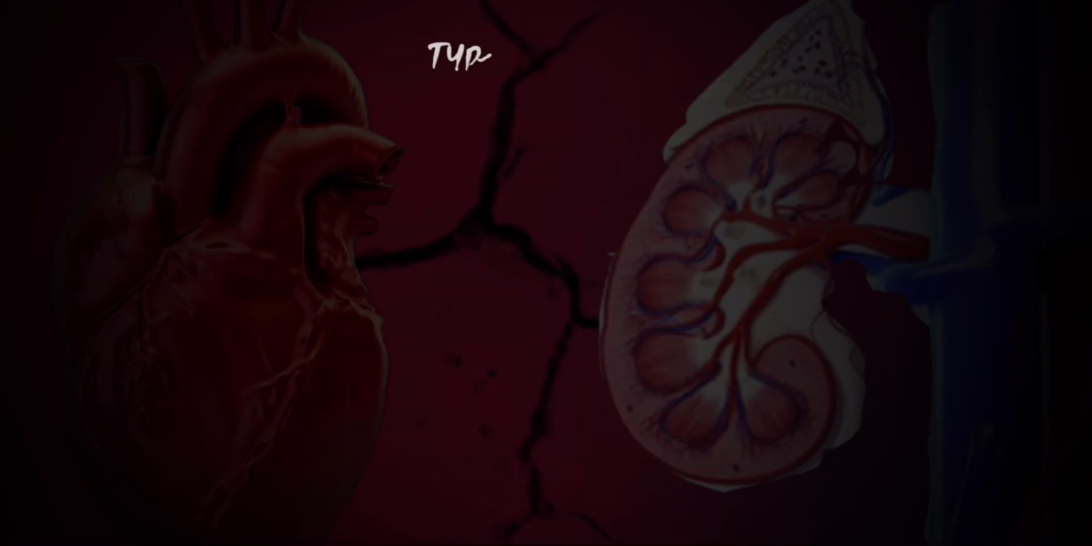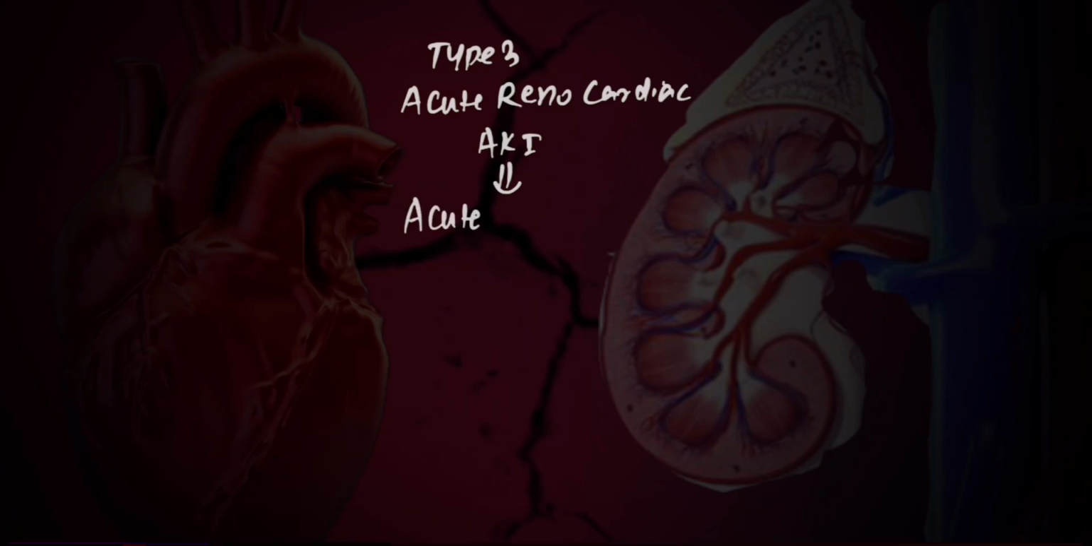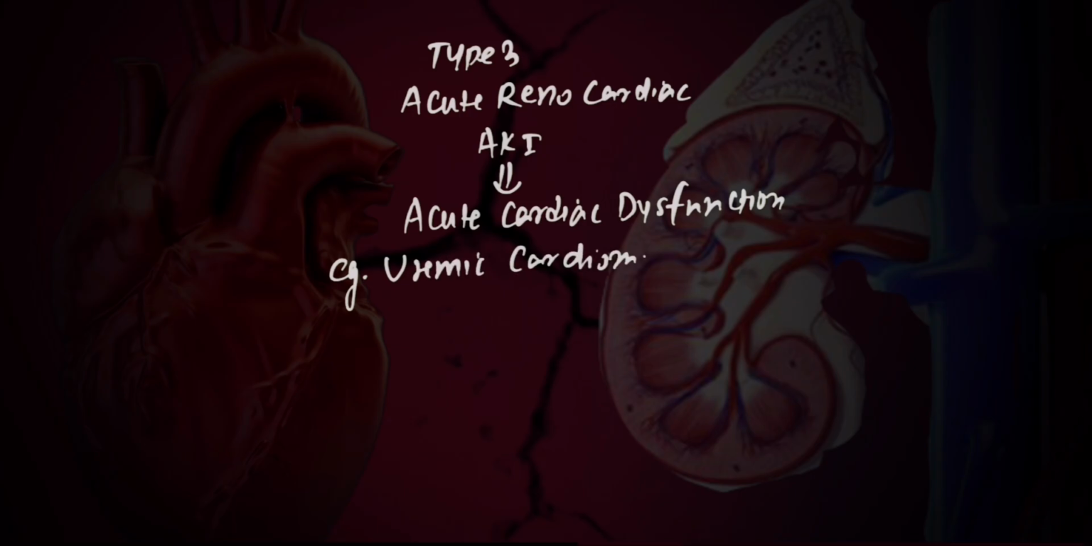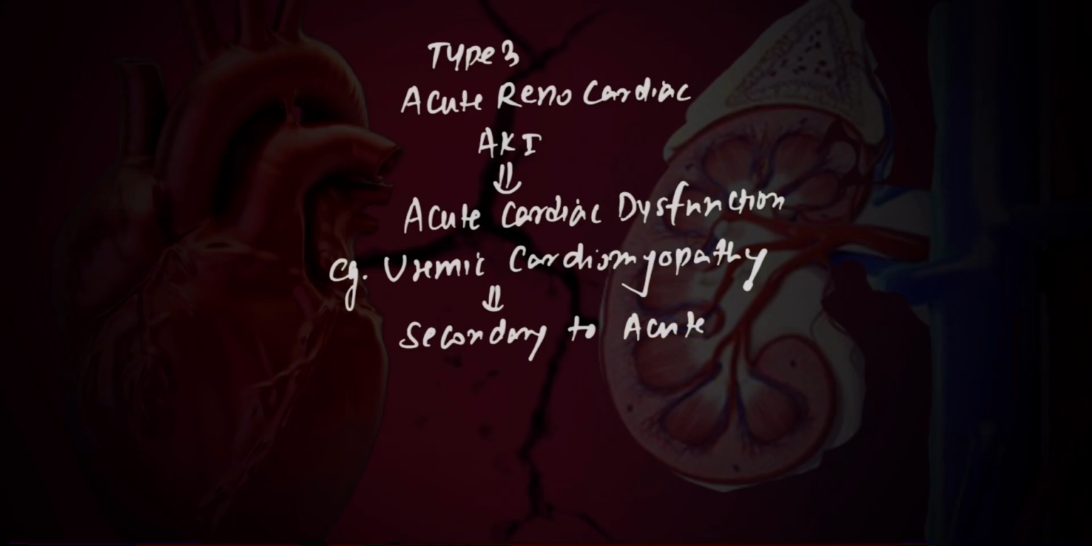Let's now move ahead with the third type of cardiorenal syndrome, that is acute renocardiac. Here, the patient has developed AKI due to some cause and this AKI is leading to acute cardiac dysfunction. For example, we can say that a patient is developing uremic cardiomyopathy secondary to some acute renal failure.